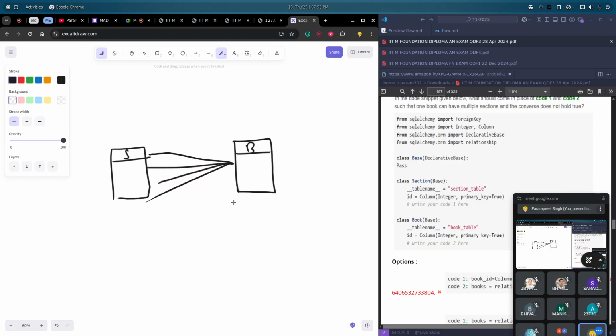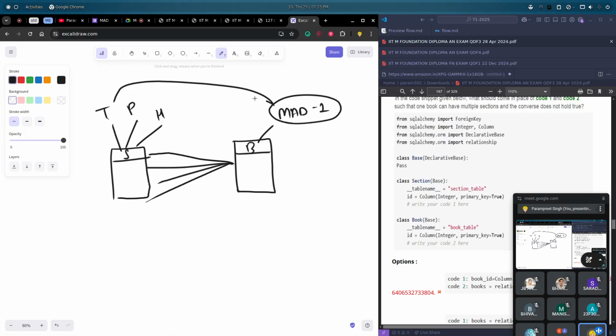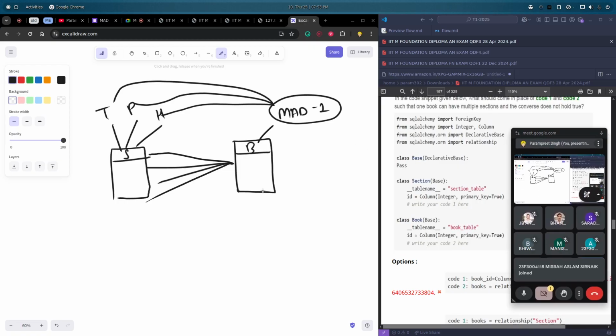Now let's say we have a book named Mad One, the subject we can take, and we have 3 sections: technology, Python, and another section for HTML. So Mad One will belong to all of these 3 sections, right? This just depends on our Mad One subject. We can say Mad One will consist of all the 3 sections.